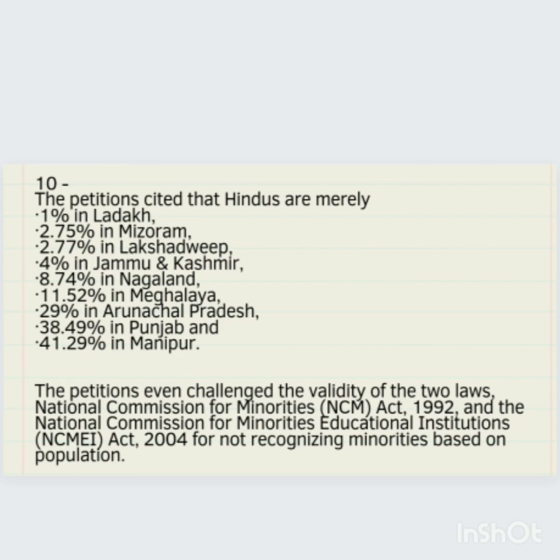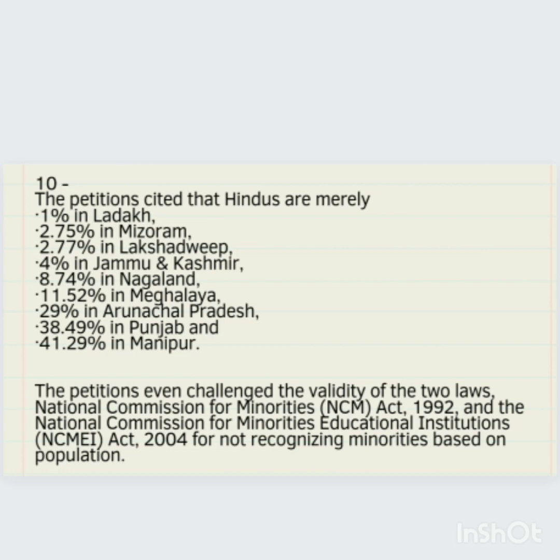The petition says that Hindus are a minority in Ladakh, where they constitute just 1%. In Mizoram, they constitute just 2.75%. In Lakshadweep, just 2.77%. In Jammu and Kashmir, just 4%. In Nagaland, just 8%. In Meghalaya, only 11%. In Arunachal Pradesh, 29%. In Punjab, 38%. And in Manipur, 41%.